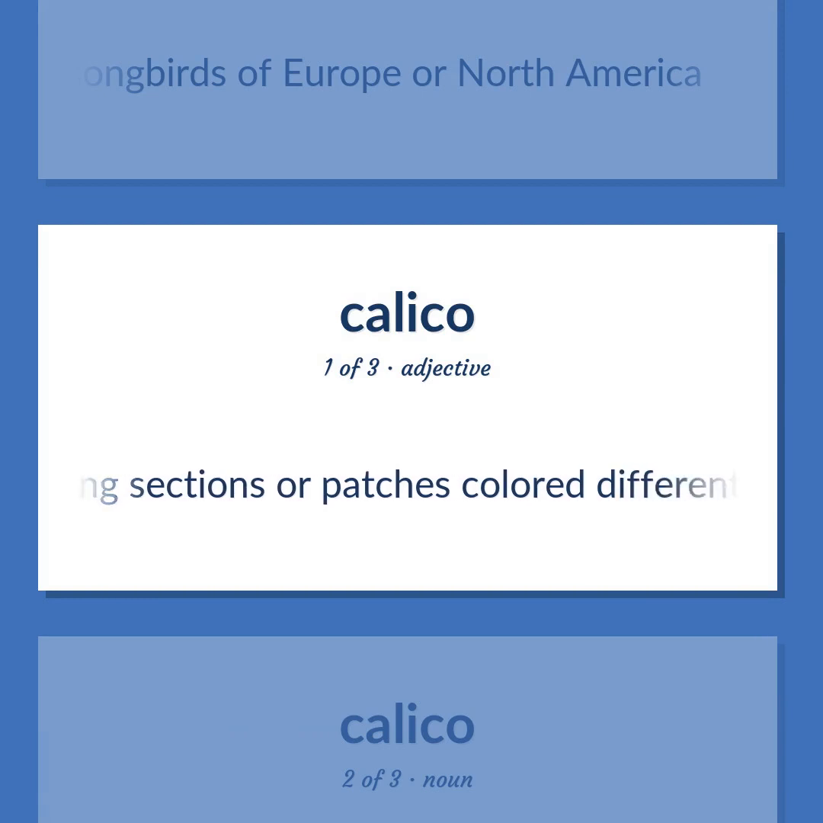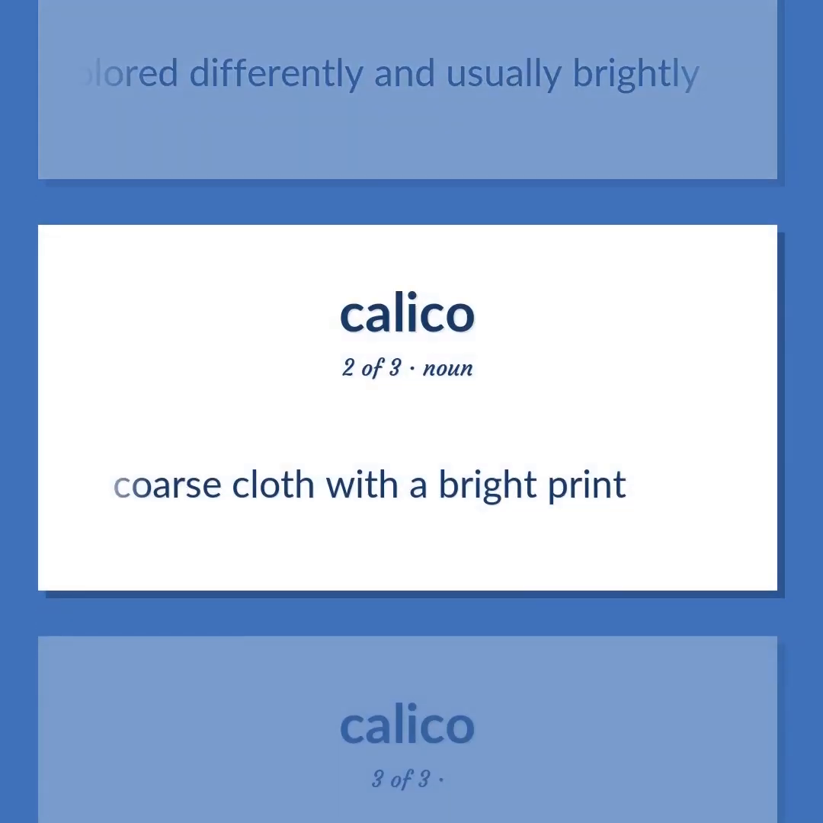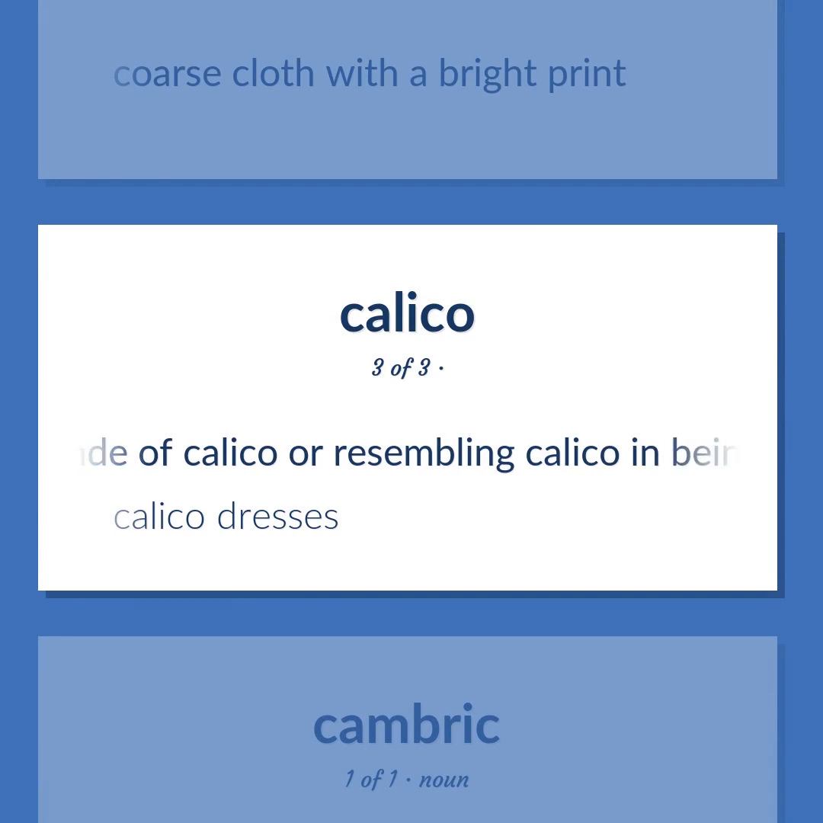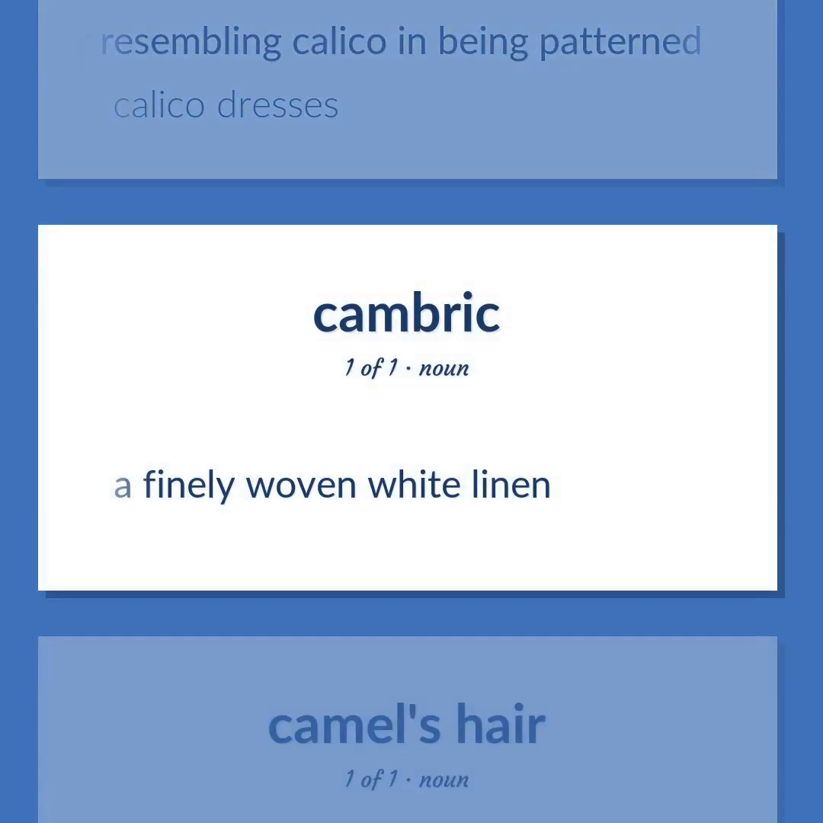Having sections or patches colored differently and usually brightly. Calico: coarse cloth with a bright print. Made of calico or resembling calico in being patterned. Calico dresses. A finely woven white linen.